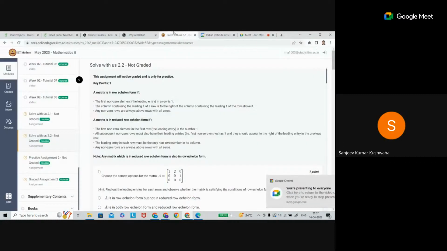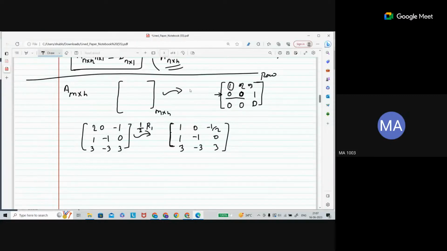Sir, I have a question. I have one doubt. Yes. Sir, you are telling that one is a pivot element. Is a pivot element there in all the rows? No, it is not necessary. See, in the third row there is no pivot element, because the third row is actually a 0 row. The pivot element is the first leading entry. The first non-zero entry is called the pivot element.